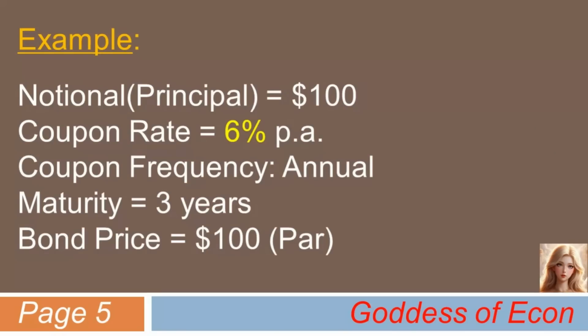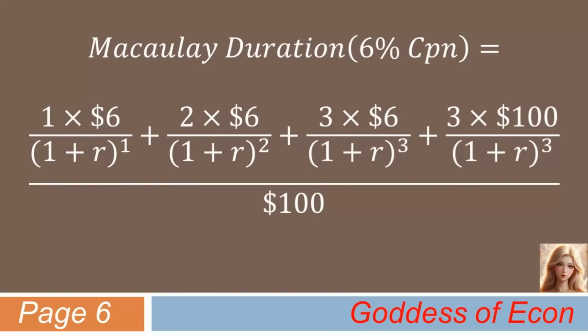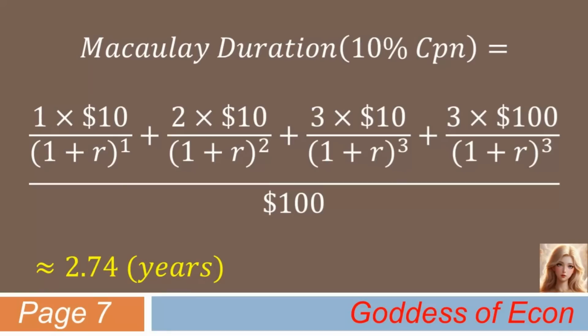Okay, let's assume that the bond's coupon is now twice as large, that is, 6% with every other condition remaining the same. Based on the new cash flows, the Macaulay duration is now calculated to be. Wow, as expected. The duration has gotten shorter than before. Last time it was 2.91 years. In order to check the impact of coupon level on Macaulay duration, let's look at another example. This time, let's increase the coupon further to 10%. Then, we have 2.74 years. This is significantly shorter than 2.91 years when the coupon rate was just 3%.